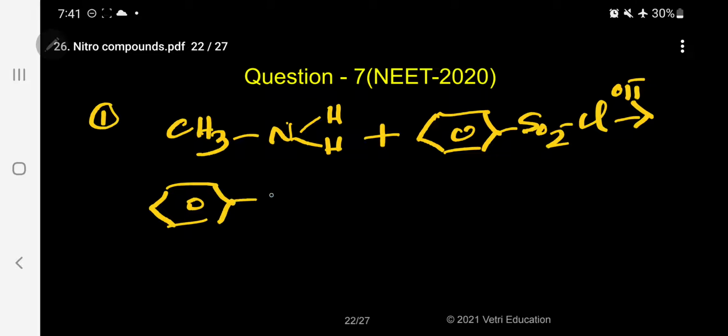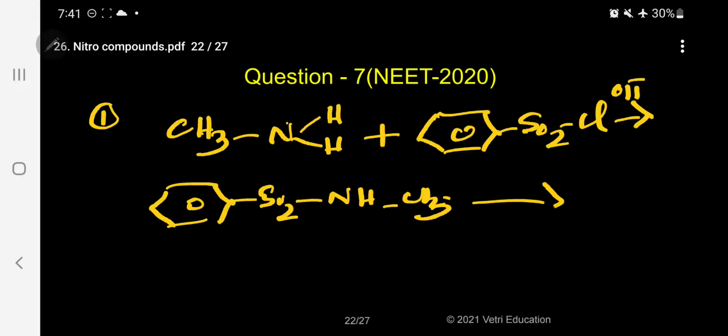Kindly follow. C6H5SO2NHCH3. Then again in presence of sodium hydroxide, the H will be there because the SO2 group makes it acidic in nature.